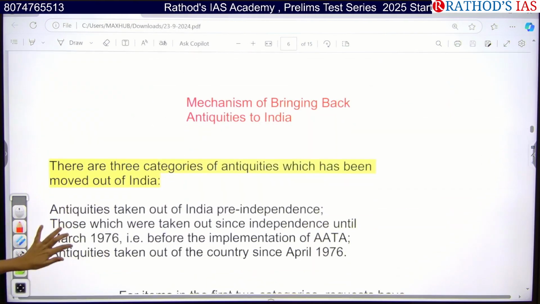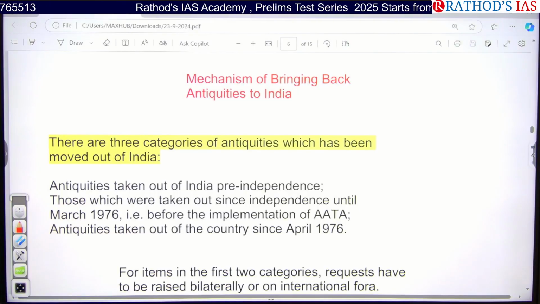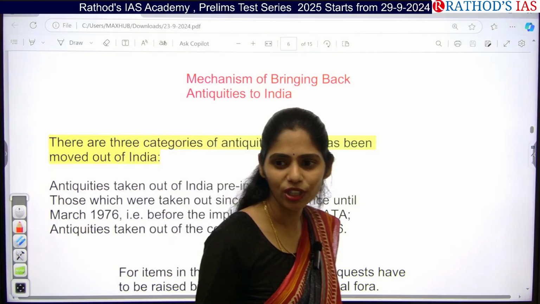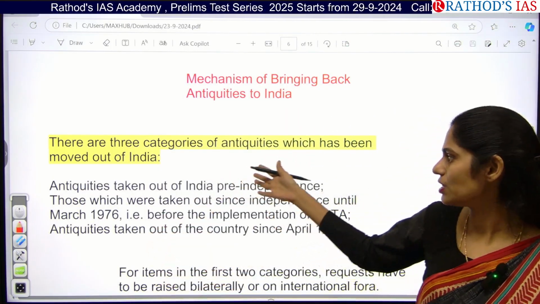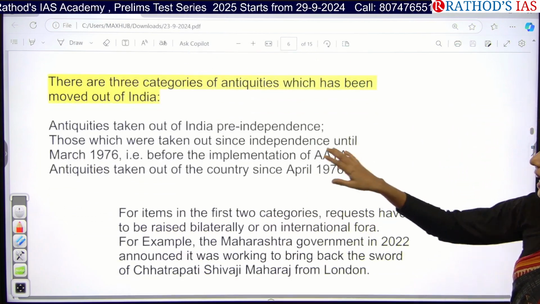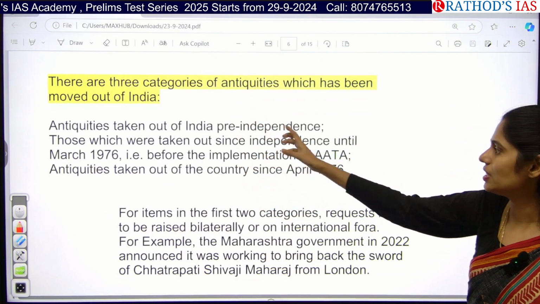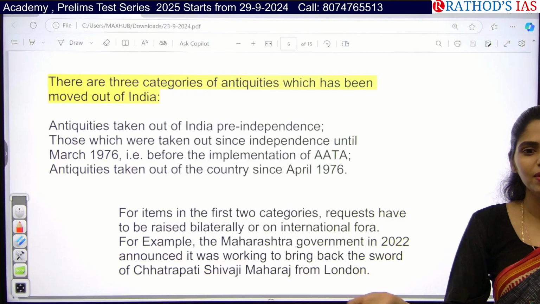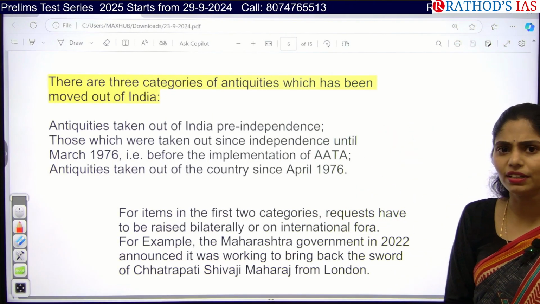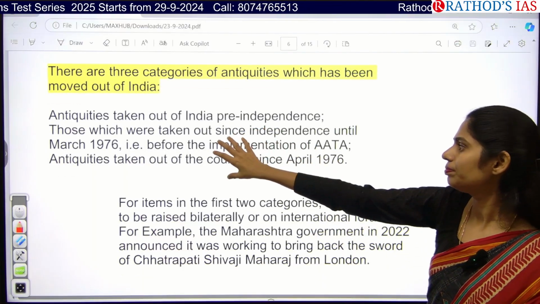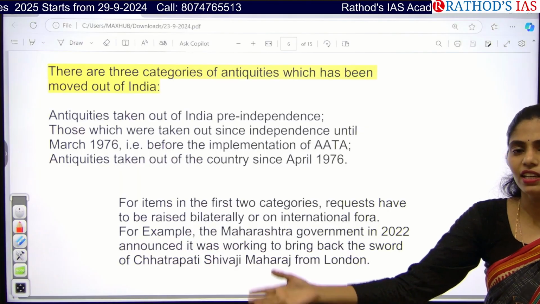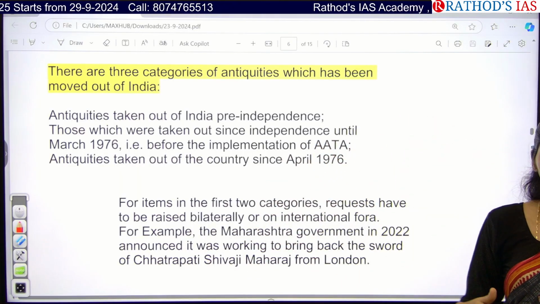Clear? And what is the mechanism of bringing back these antiquities to India? So we are saying that we are bringing them back. What is the mechanism that you need to know, right? In these antiquities, we mainly have three types. The first category is the pre-independence antiquities, that means before we got independence. They may belong to the ancient period or medieval period. The next are those antiquities which were taken out of our country after we got independence.